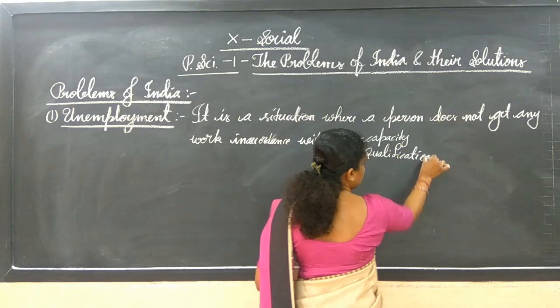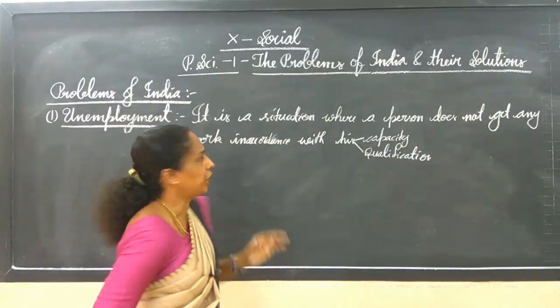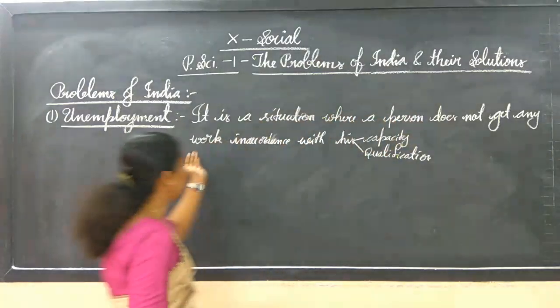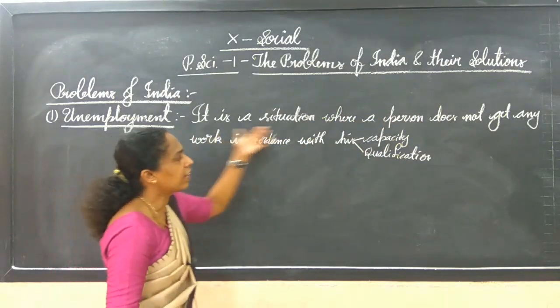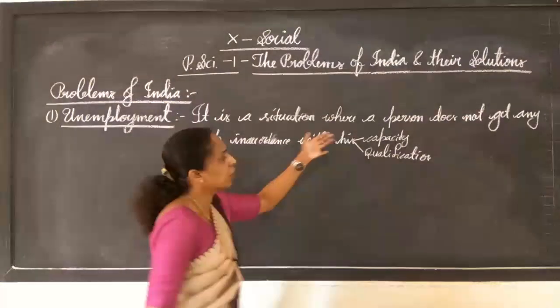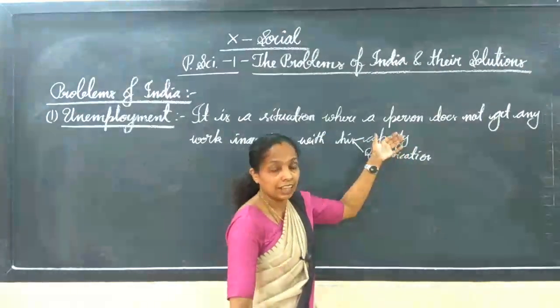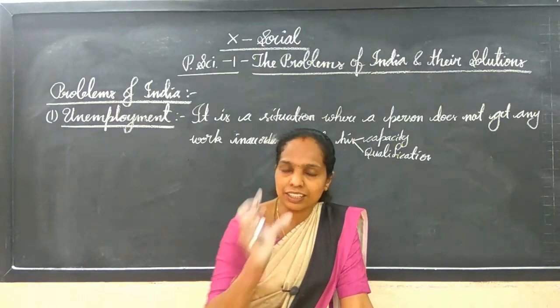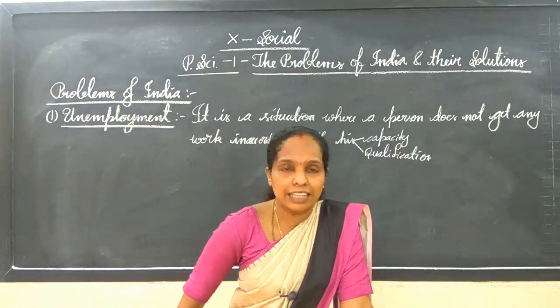So I hope you are understanding. It is creating a situation where a person does not get any work, even though he has a qualification, even though he has the capacity, and even though he is ready to do work for lower wages. Such a situation we call unemployment.